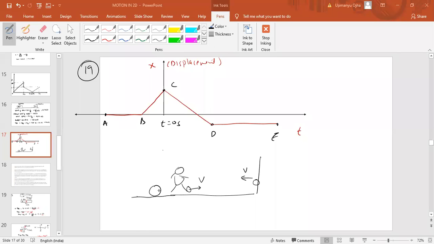One more example you can take, like this: some certain height is there, means some building is there. From this building we have thrown the ball upward. But no, this is not an example because here it is uniform velocity. This will be uniform acceleration, and that is not the answer. This example is not possible. Motion under gravity would be the answer there? No, that is uniform acceleration, but here it is constant velocity.